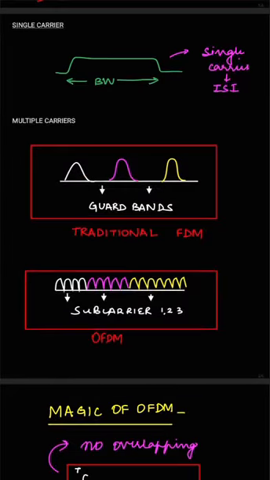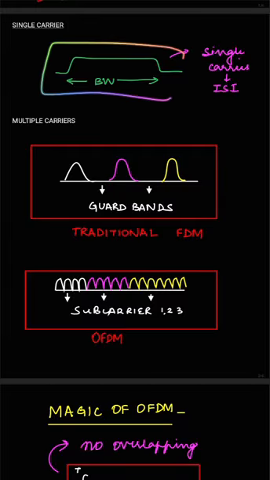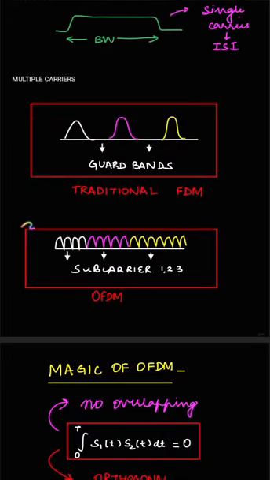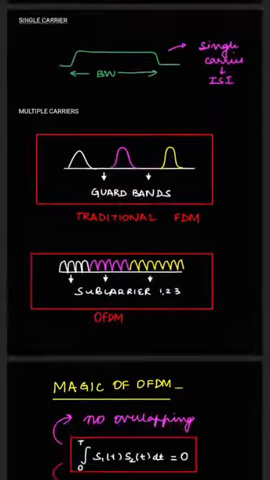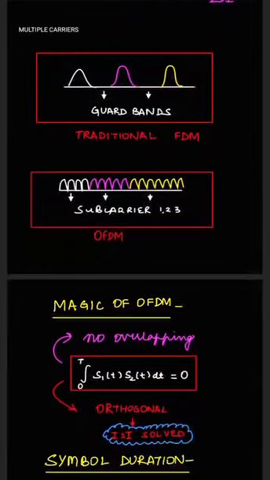And in further optimization of FDM, we came up with OFDM, that is orthogonal frequency domain multiplexing, in which we divided the entire carrier into multiple number of subcarriers, but here we removed the guard bands which are present in traditional FDM. And it may appear in this image that these subcarriers are overlapping with each other, due to which the ISI is not dealt with, but it is not true. All these subcarriers are actually orthogonal with each other. Since they are orthogonal, they cannot interfere with each other at all at the receiver side, and because of this no interference at the receiver side, the ISI issue is actually dealt with.